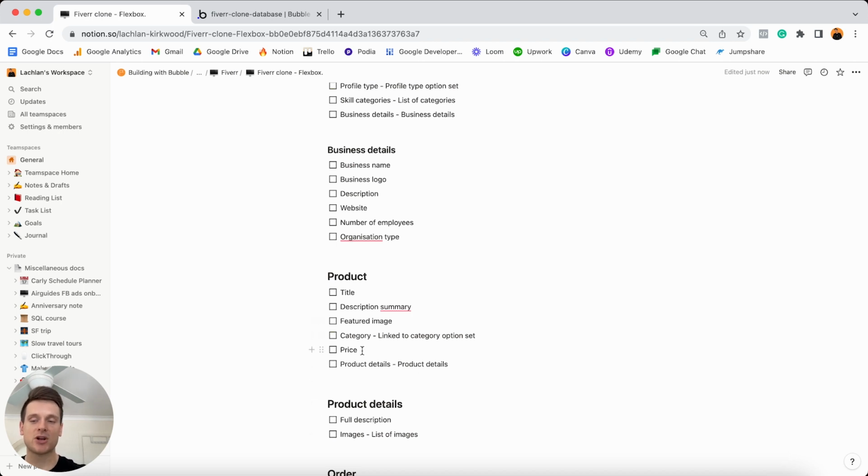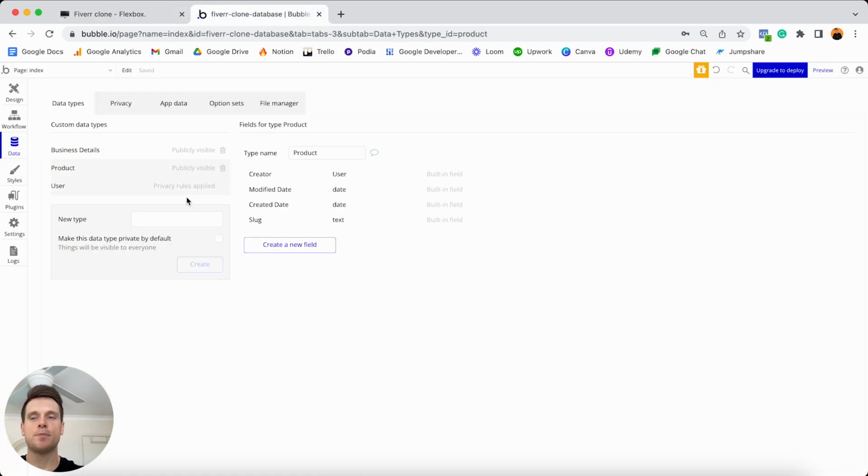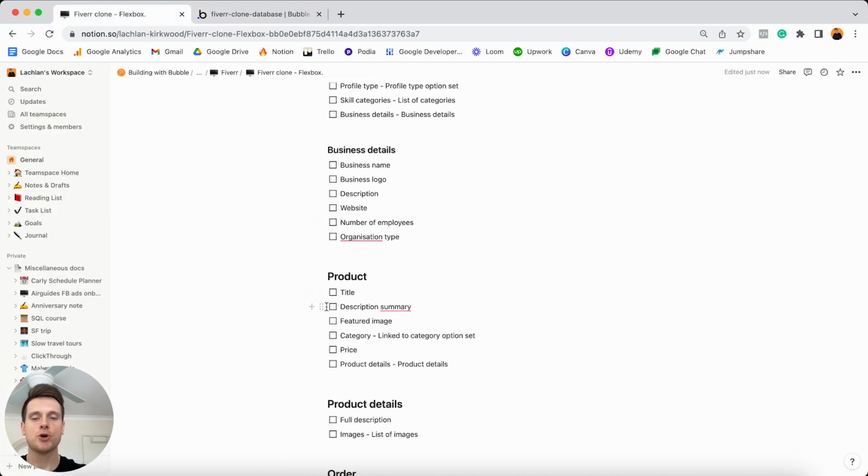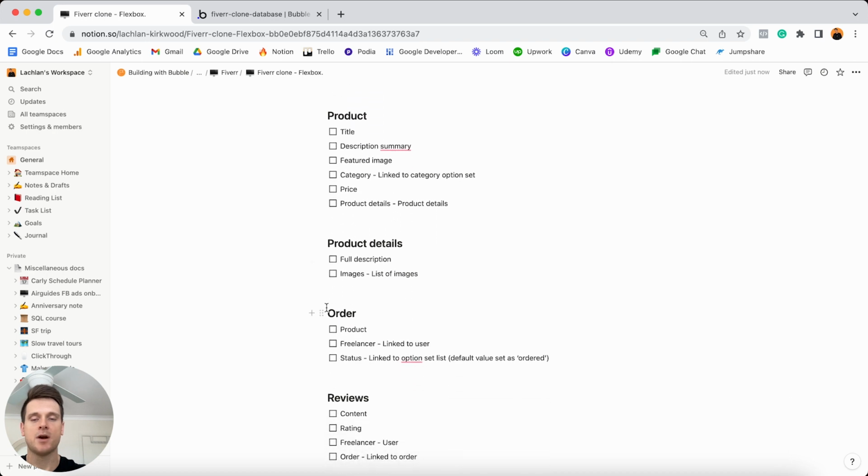But of course, I'm going to show you in a moment how we can create a link between the two. So if we ever need to display the list of images for a product, we can easily reference those. But again, I just want to highlight that we're splitting these apart to help maintain the speed of our overall app. What I'm going to do though is jump into Bubble and I'm going to create a new data type called product details.